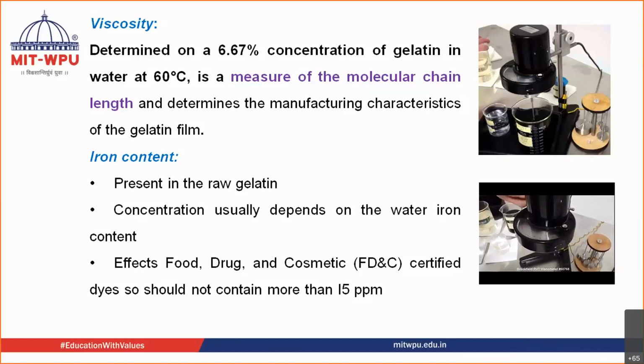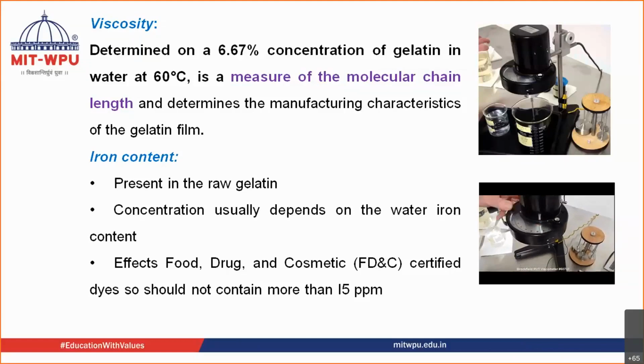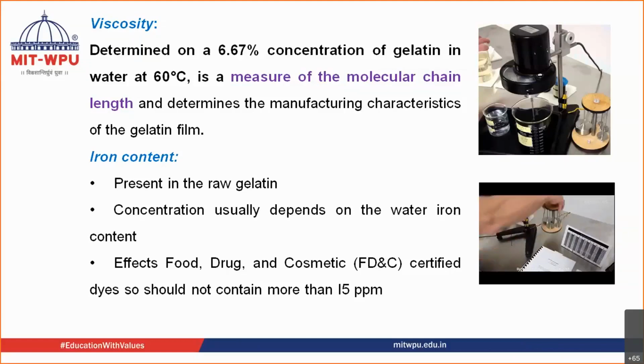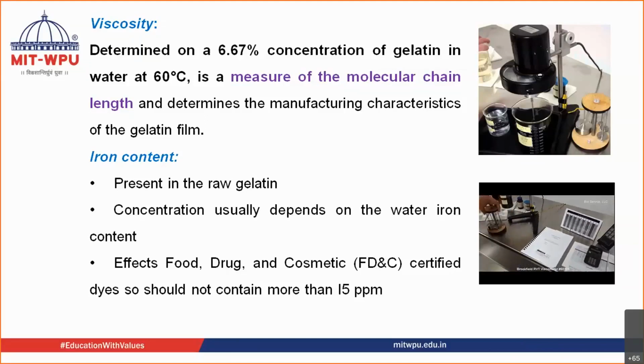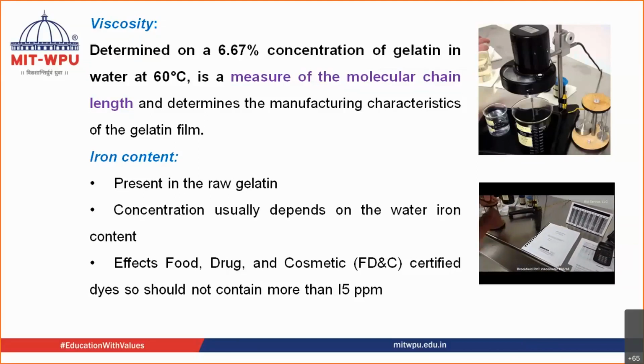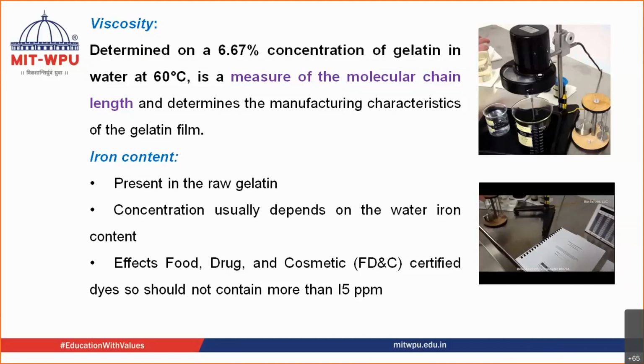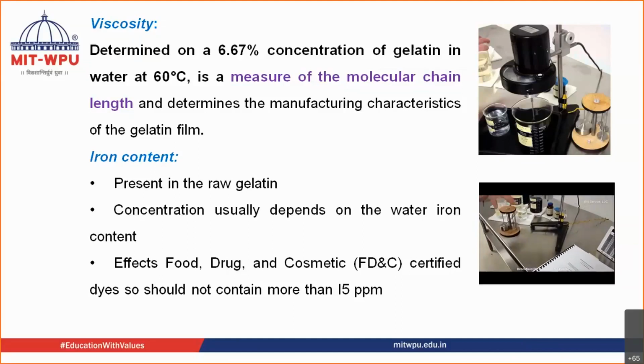Now the different speeds are important, and depending on which spindle you use, that will help you decide which speed you use. Now, the way it actually measures the torque required to turn the spindle. So as I told you, there are different spindles. Depending upon your material, you are going to choose a spindle. It comes with a series of spindles. Now these spindles attach underneath here onto the motor.